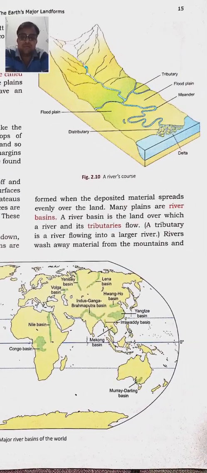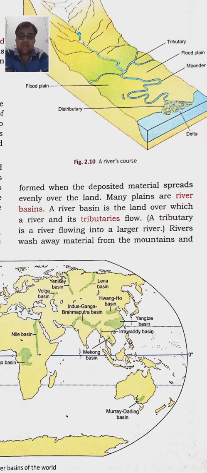Plains are formed when the deposited materials spread evenly over the land, and the different materials like silt, sand, and the pebbles, stone, all things are brought up by the river. So all this material spreads evenly over the land, मतलब एक जैसे ऊपर लैंड सरफेस पे बिखर जाता है. Then the plains are formed. Many plains are river basins. A river basin is a land over which a river and its tributaries flow.